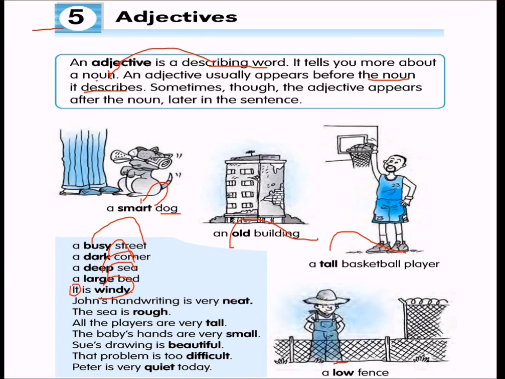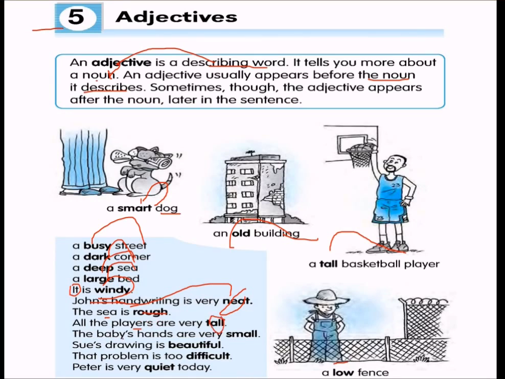John's handwriting is very neat. Neat is the adjective for John's handwriting. The sea is rough. Rough is an adjective which is describing the word sea. And all the players are very tall. Players. What is the special thing about players?